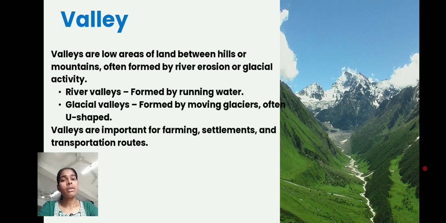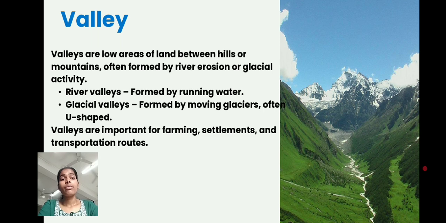Next, we have the valleys. Valleys are low areas of land between the mountains and the hills. These are created by rivers. We have river valleys and glacier valleys. V-shaped valleys are created by rivers, and U-shaped valleys are created by glaciers.